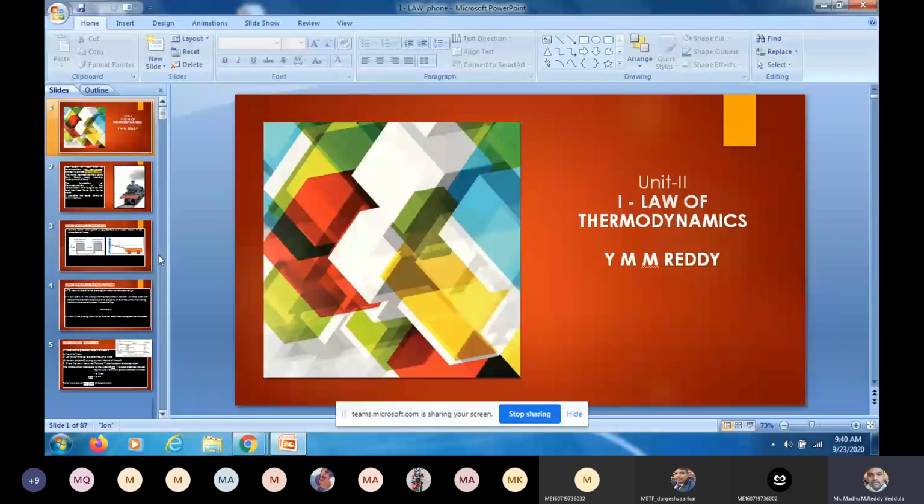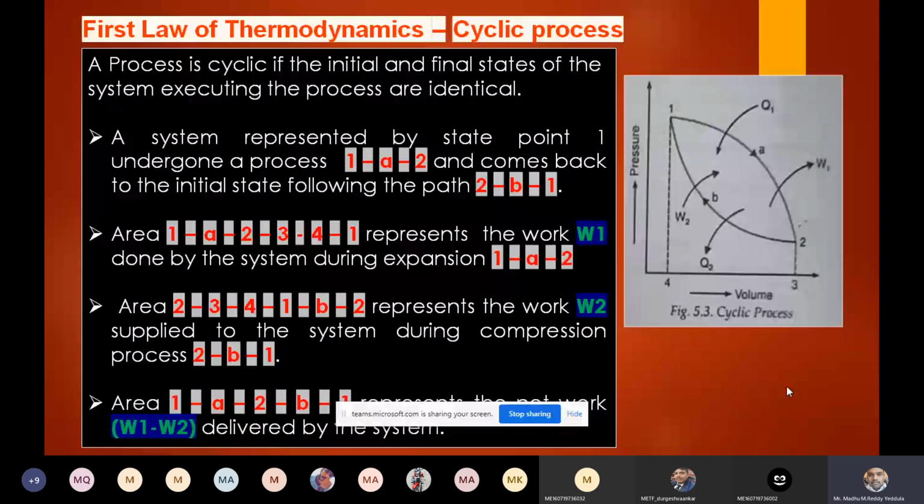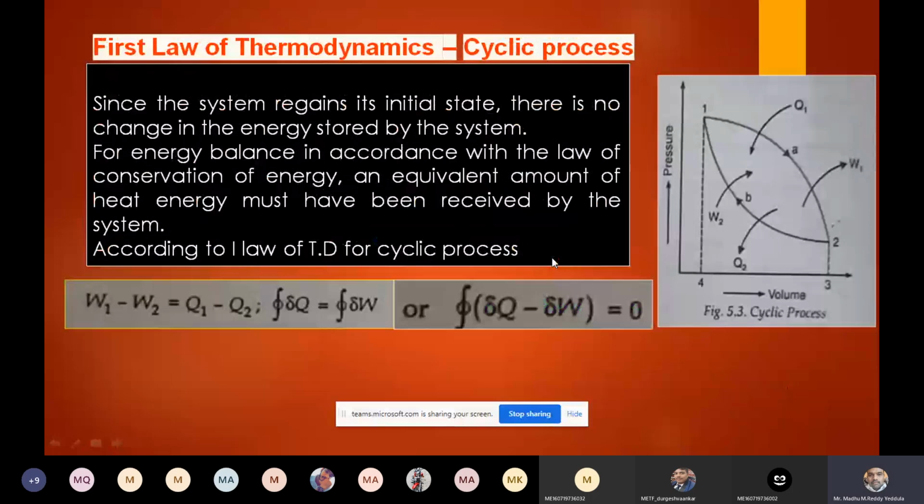Visible. Right. So in the last class we discussed the first law of thermodynamics applied to the cyclic process. From that we came to know that whenever the system undergoes a cyclic process, the net heat equals the net work. That is, cyclic integral dou Q equals dou W, or we can say dou Q minus dou W is always zero. Now we will solve problems on that.